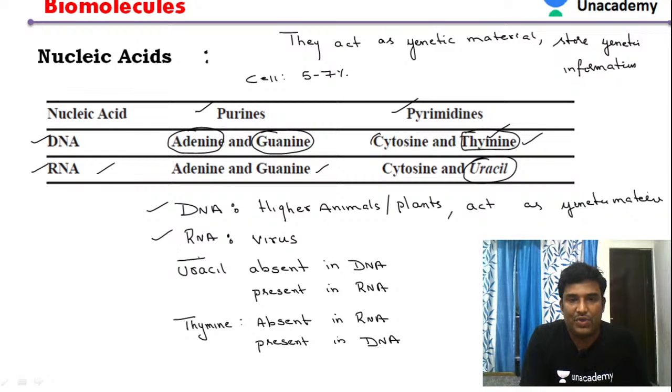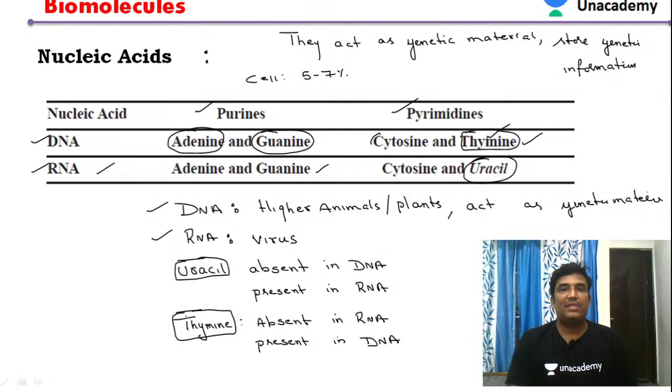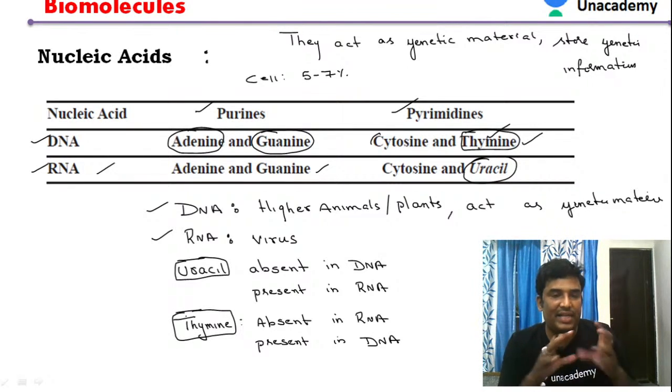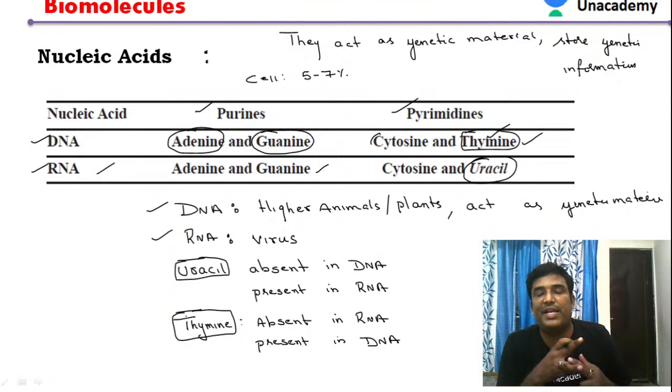So once again, uracil is absent in DNA. Nucleic acids include DNA as well as RNA. DNA is present in higher plants as well as animals, and it acts as a genetic material, whereas RNA acts as genetic material only in the case of the virus.